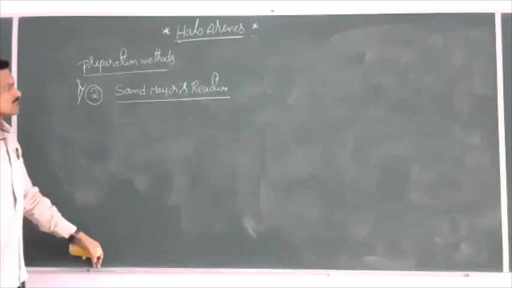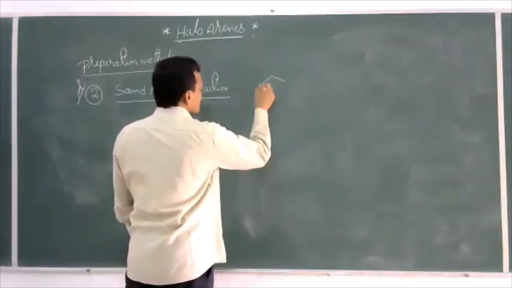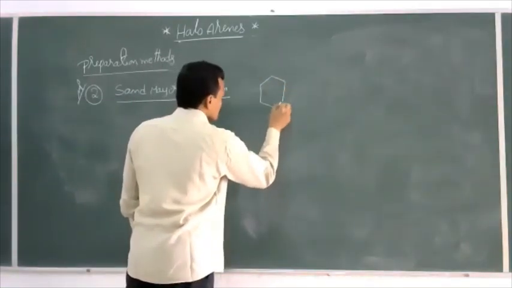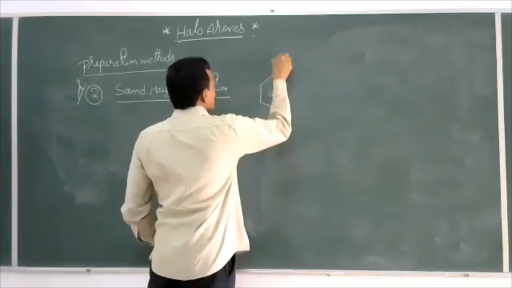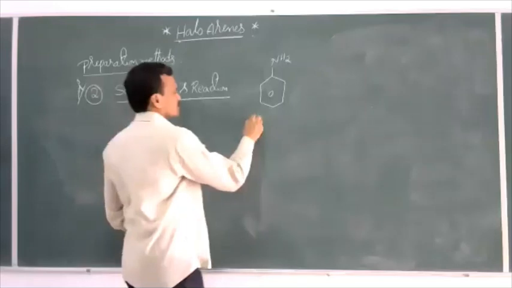So what is Sandmeyer's reaction? First, we take aniline, C6H5NH2. The NH2 group present on the benzene ring is named aniline.